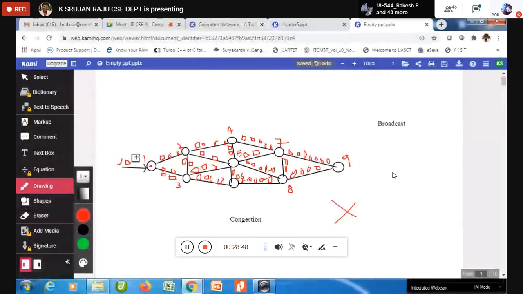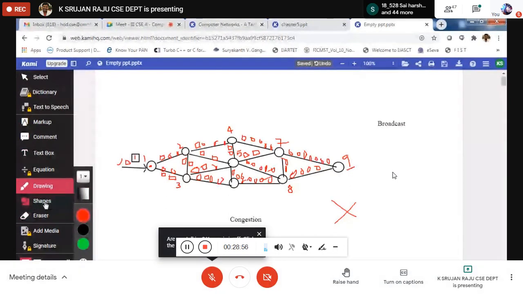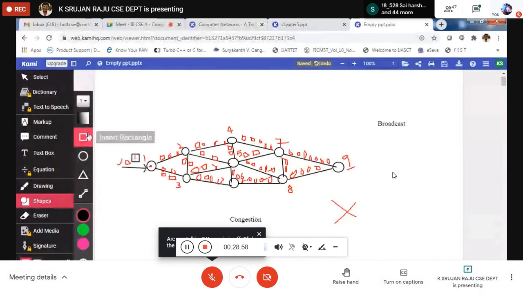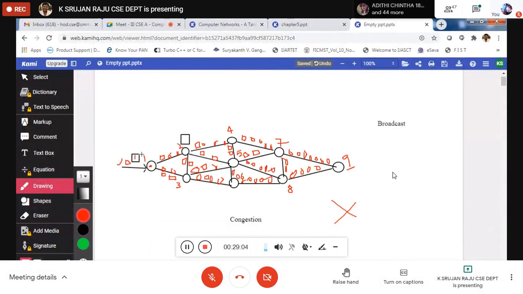Total how many nodes are there? 9. The moment I send to the second node, the counter needs to be decreased. Either you can increase or decrease it.